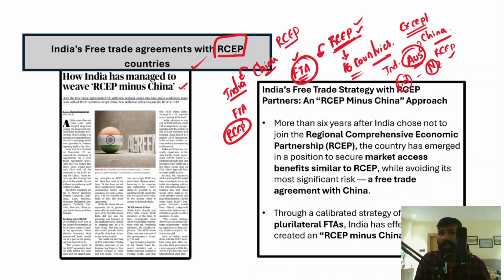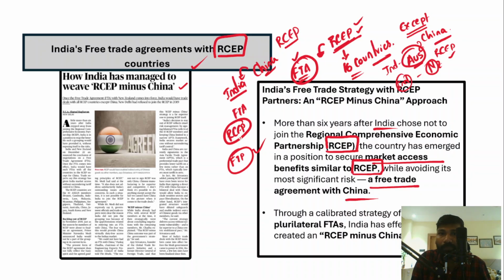Right? So in fact, more than 6 years after India chose not to become part of the Regional Comprehensive Economic Partnership's free trade agreement, because India didn't want to be part of the free trade agreement among RCEP countries, India has now emerged in a position to secure market access benefits similar to RCEP, while avoiding the significant risk of a free trade agreement with China.